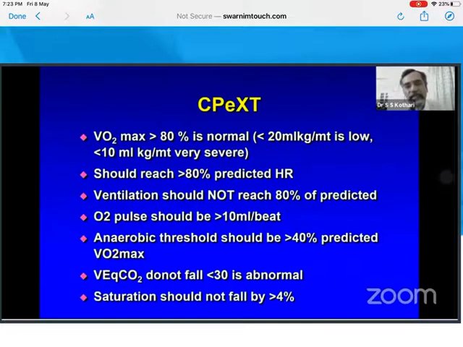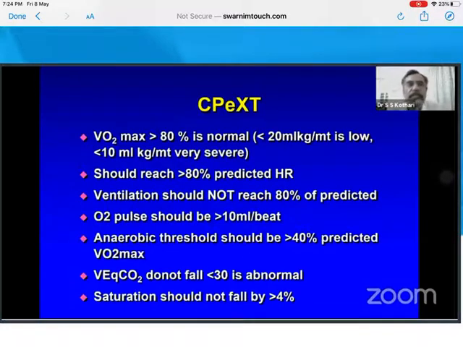When we put the patient on exercise, a normal person's VO2 max reaches more than 80%. He should reach target heart rate more than 80%. And his ventilation should not reach the limit. If ventilation reaches the highest possible, then it is a lung disease. If the ventilation is the limiting factor, then it's a lung disease. If the anaerobic threshold comes earlier, then it is a heart disease. And if the saturation falls, then it may be a lung disease.